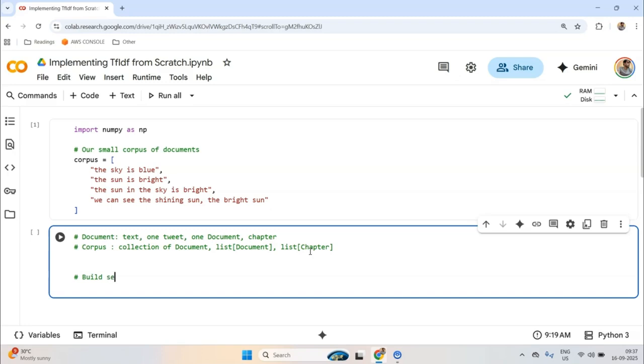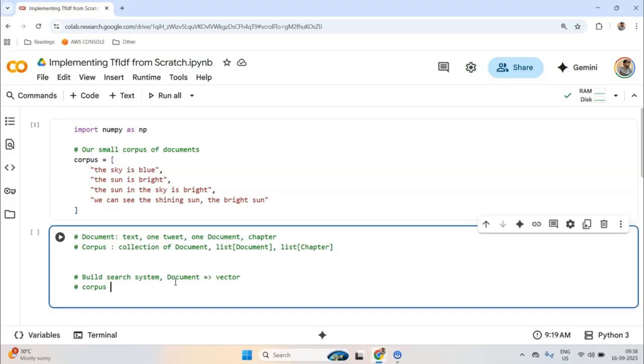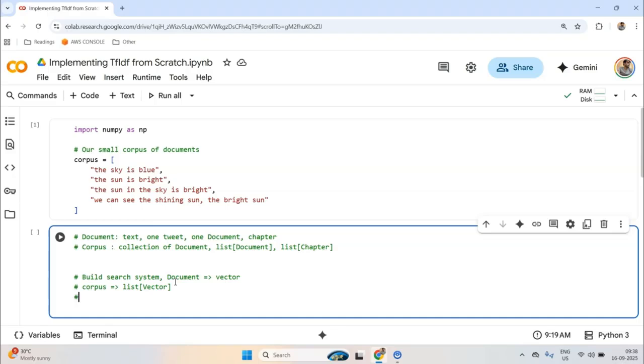If I have to build a search system, because computers don't understand raw text, we want to somehow turn it into numerical form. So what we do is we turn a document into a vector. Then we can write our corpus as a list of vectors, and then things get easier. When we have a list of vectors, a search system is basically searching over those vectors, and that becomes easier thanks to mathematics.